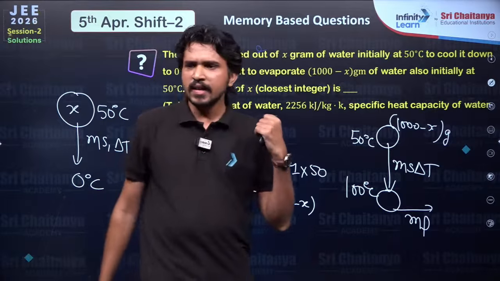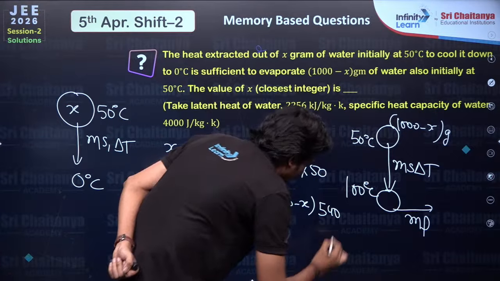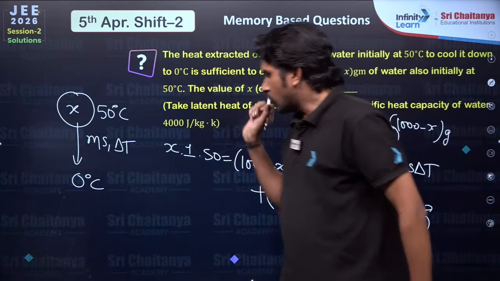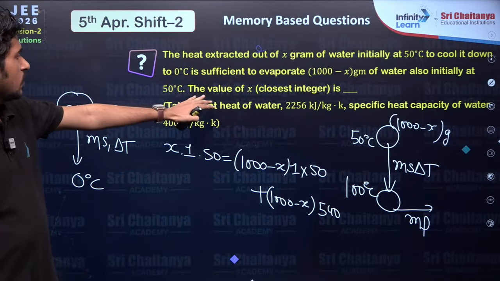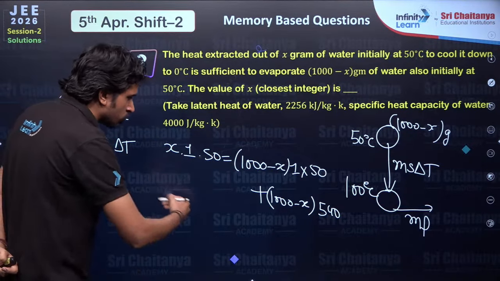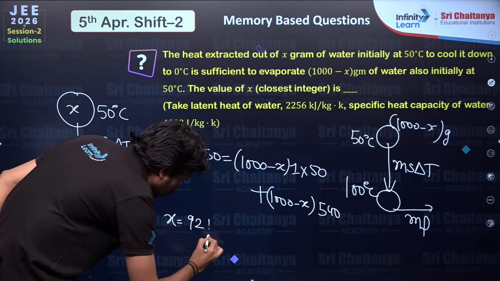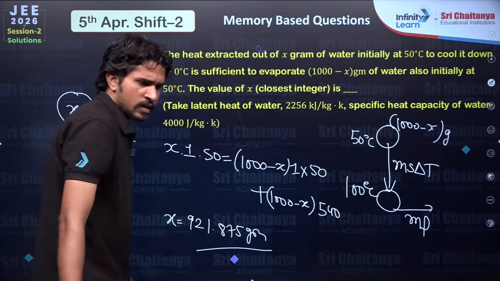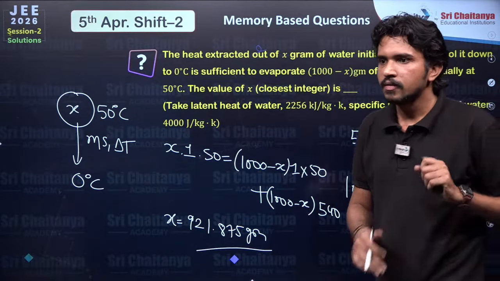So what is latent heat? That is 540 calorie per gram. Yes, you are aware of that. Now you could find out the value of x. So what do we need here? The value of x, closest integer. When you solve this equation, x would be around 921.875 grams. Guys, did you get the same answer?